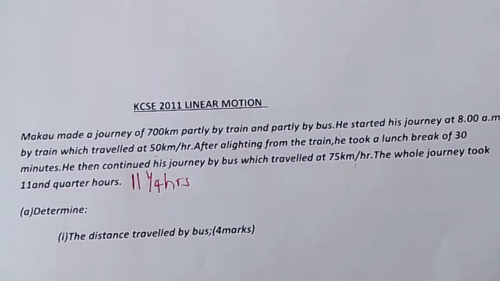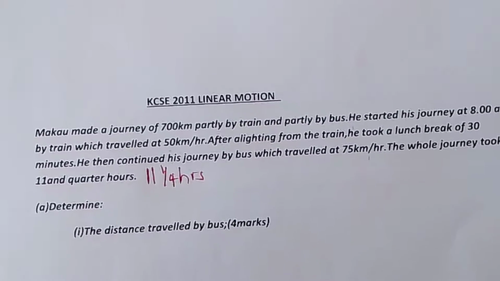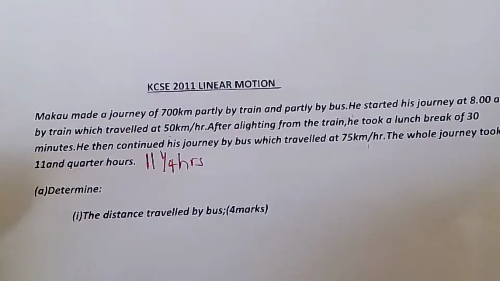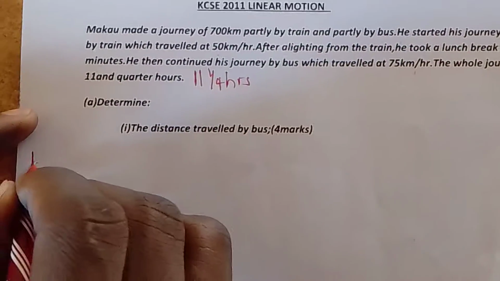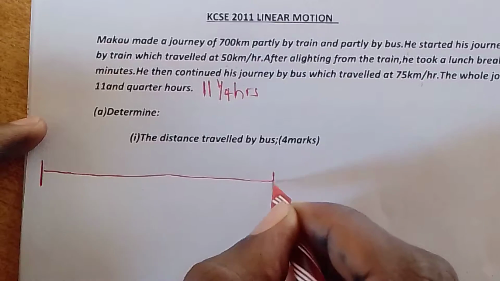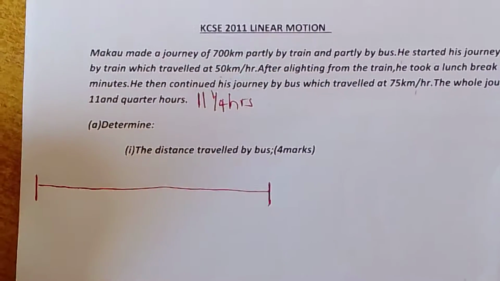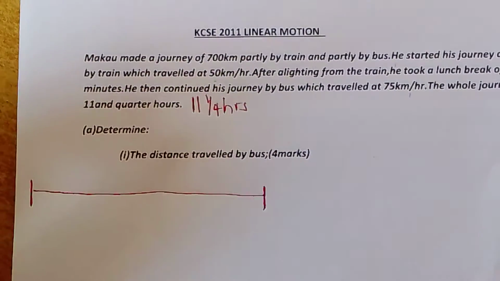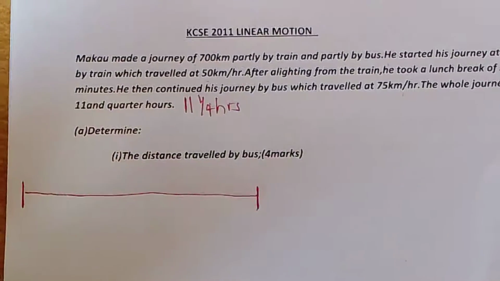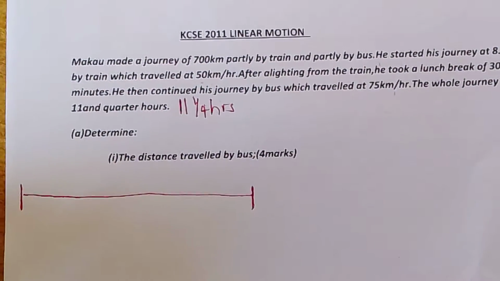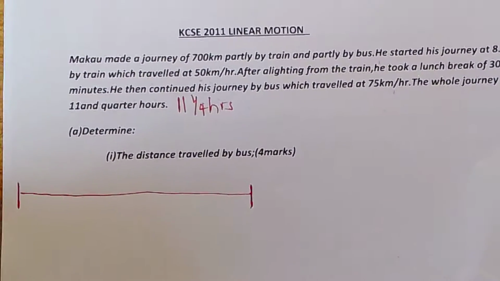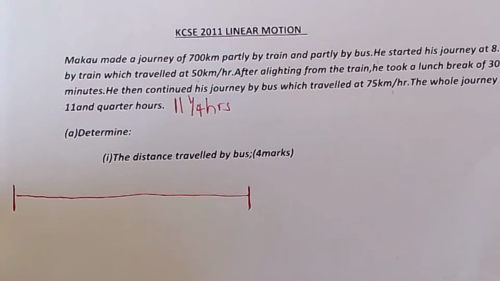Kama kawaida linear motion, sketch. Yani make sure this information imekuwa kwa sketch. Hapa mpaka hapa ni safari yote full. And this person called Macau anatumia two means. First one is the train and the second one is a bus.